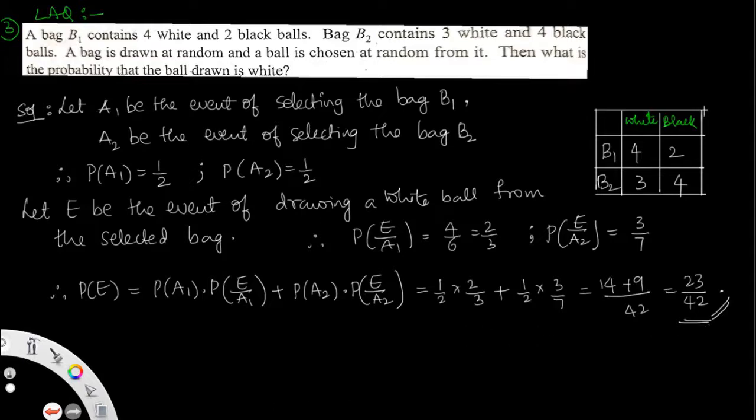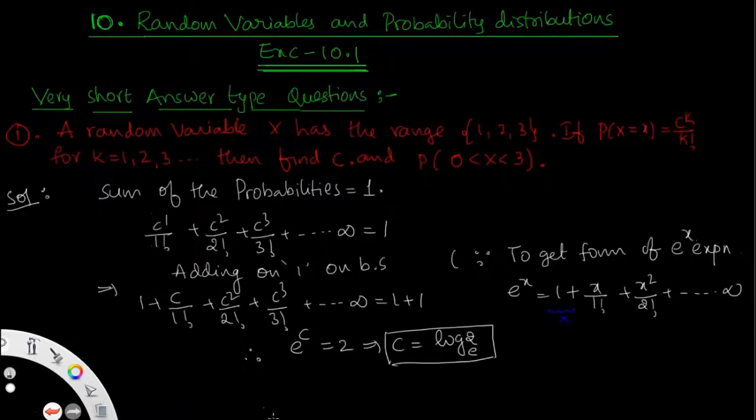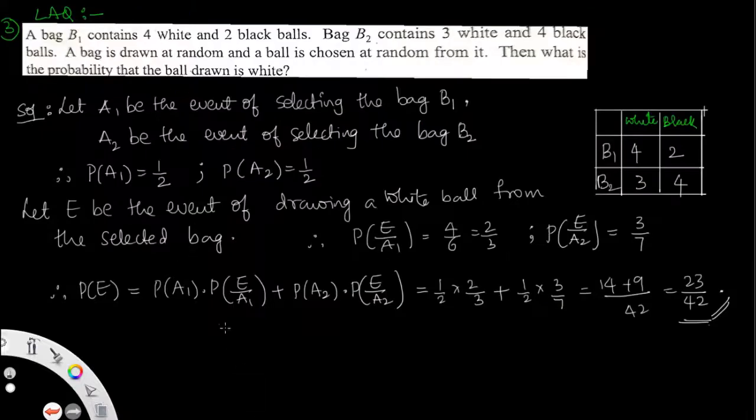Then the last and final question. That is over, so these 3 questions are there. The remaining problems are base problems, which are outside the syllabus and will not be given in the examination. So the probability chapter will be closed with this third problem. The remaining topic, random variables, I will explain tomorrow. Okay, thank you.